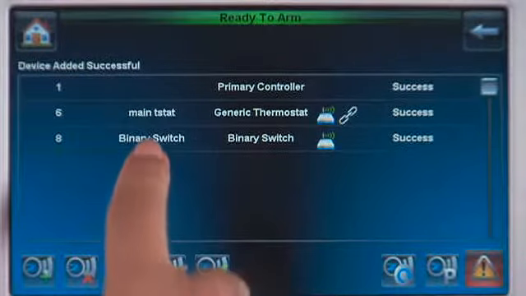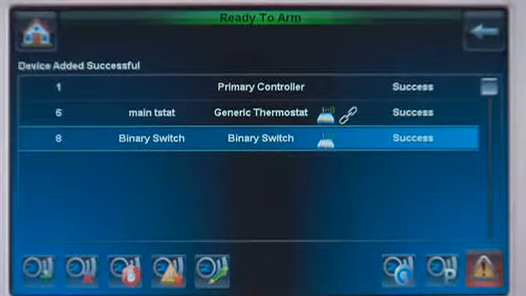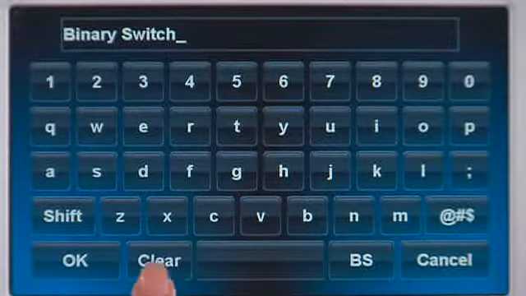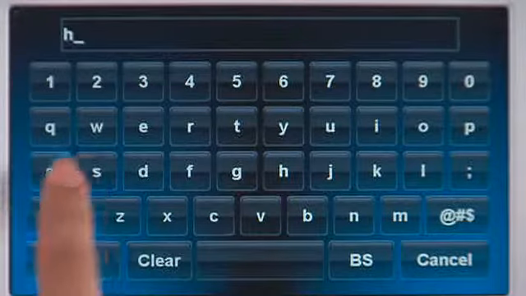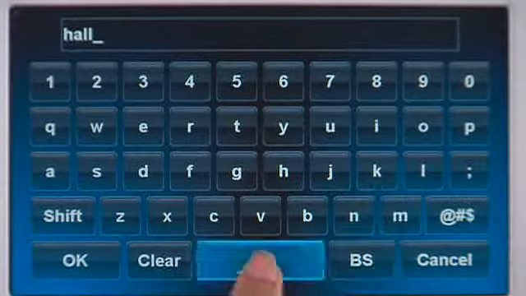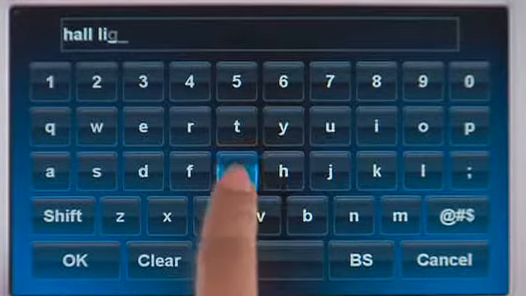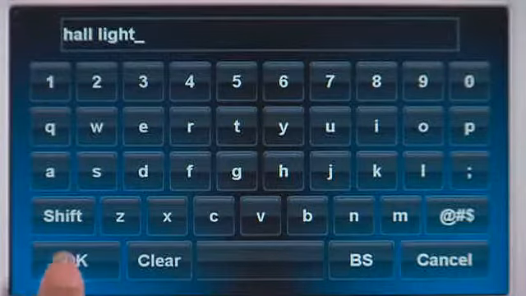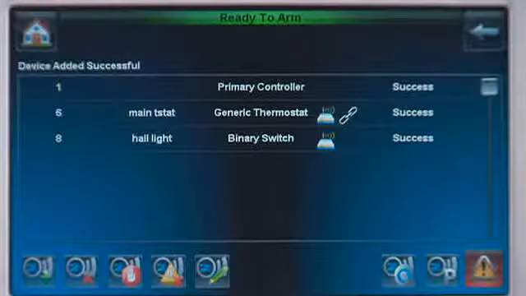To rename this device, select the device, press the Edit icon, press Clear, then type in the name. In this example, Hall Light, press OK when done. Return to the home screen by pressing the Home icon.